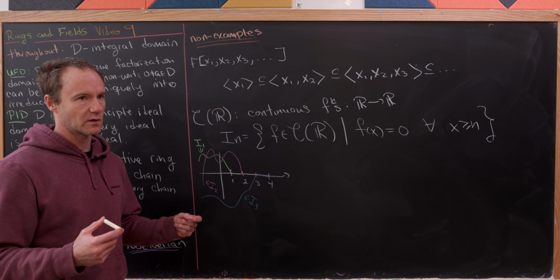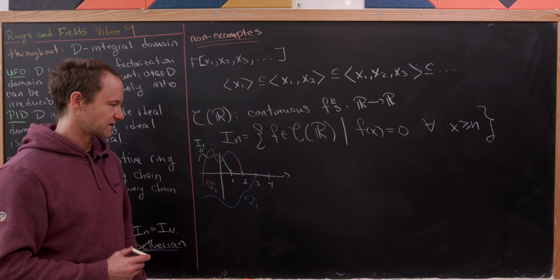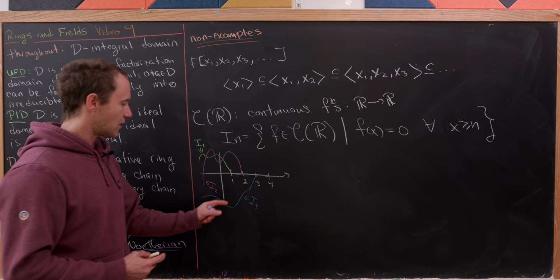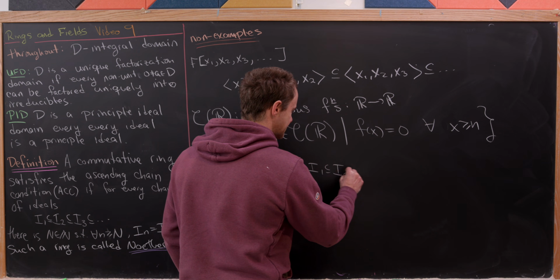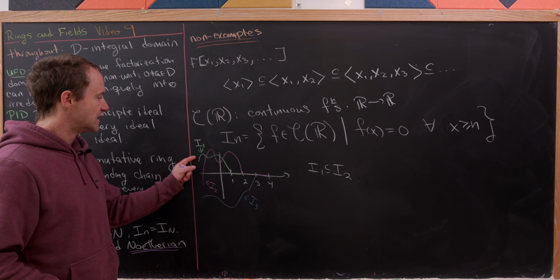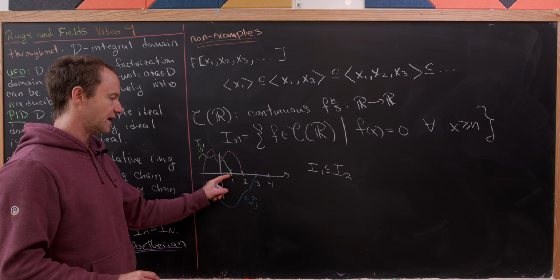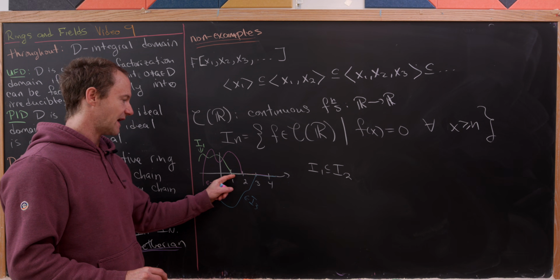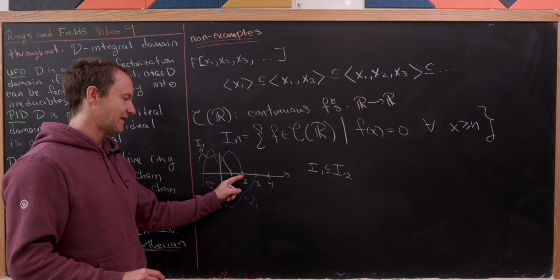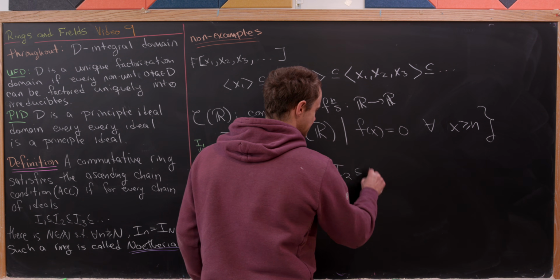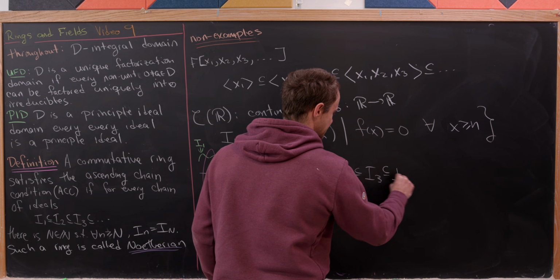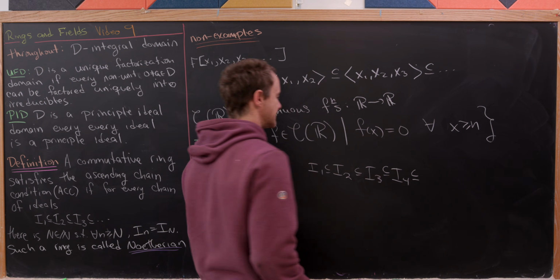The addition or the subring property of the ideal is also pretty easy. But I'd also like to notice that I sub 1 is most definitely contained within I sub 2. Because if a function dies off at 1 and stays at the x-axis, well then it's at the x-axis from 2 on. And then I sub 2 is contained inside of I sub 3, which is contained inside of I sub 4, and so on and so forth.